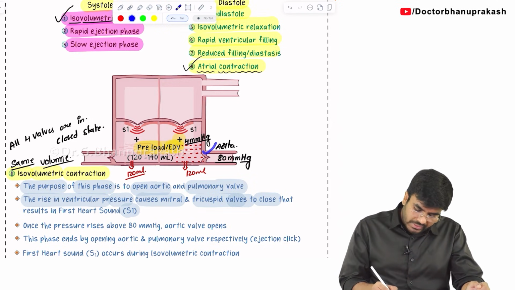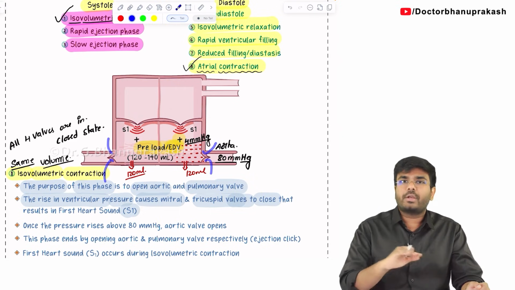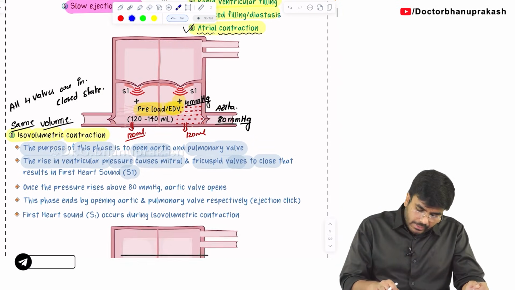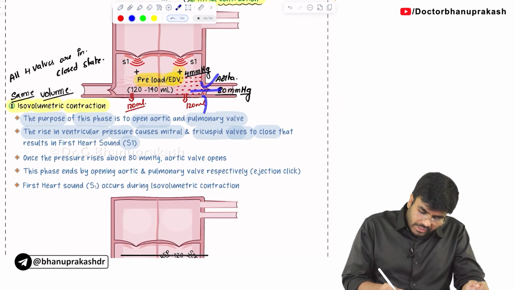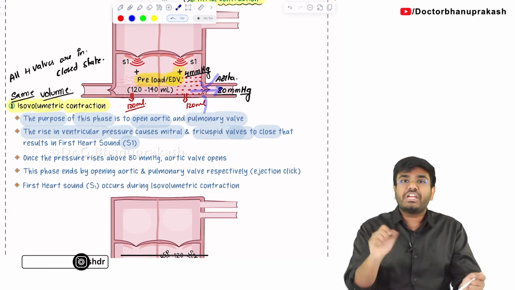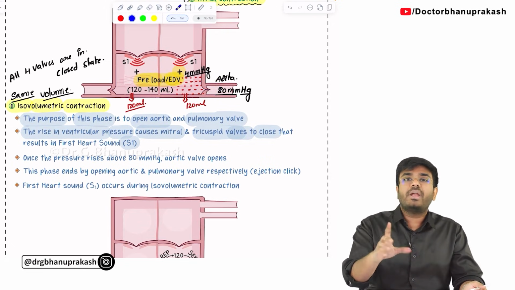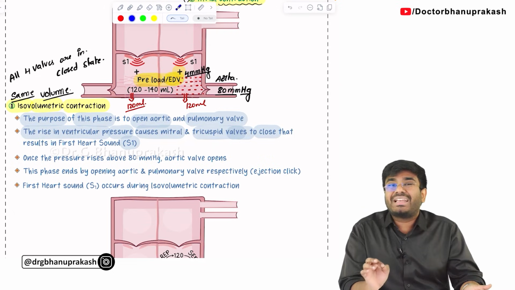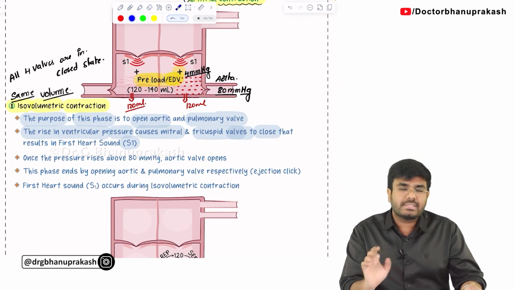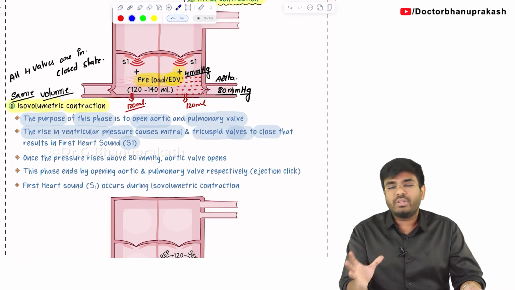So the moment these valves are opened, isovolumetric contraction is completed. You tell me, the moment these valves are opened, the blood will be ejected into the aorta. The ejection of blood will cause a heart sound called an ejection click. Ejection clicks are seen during the systole.